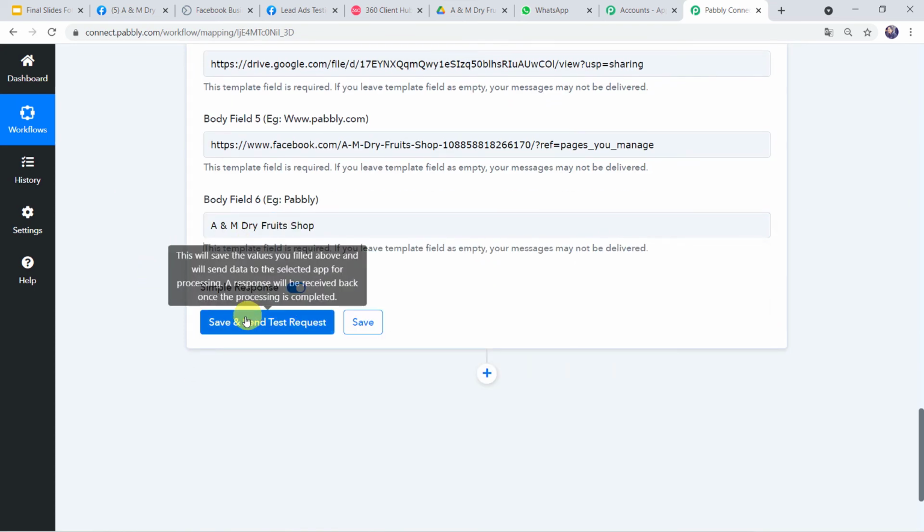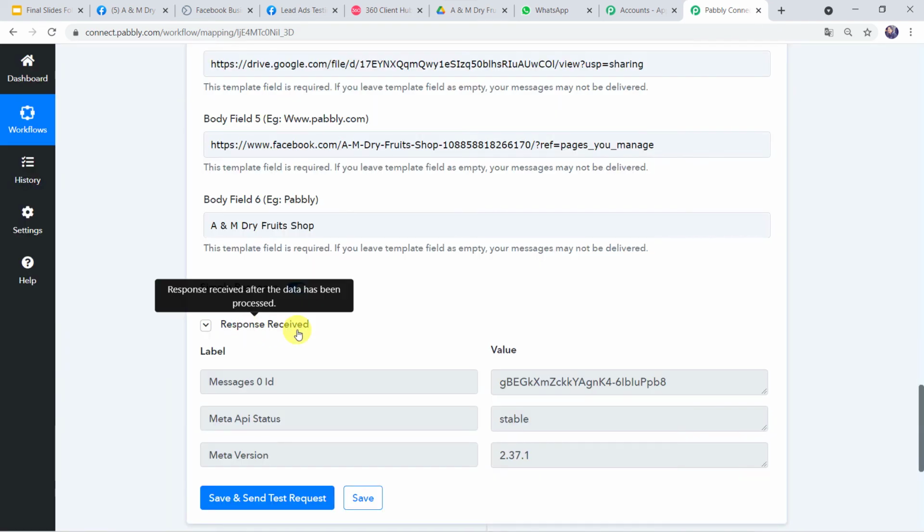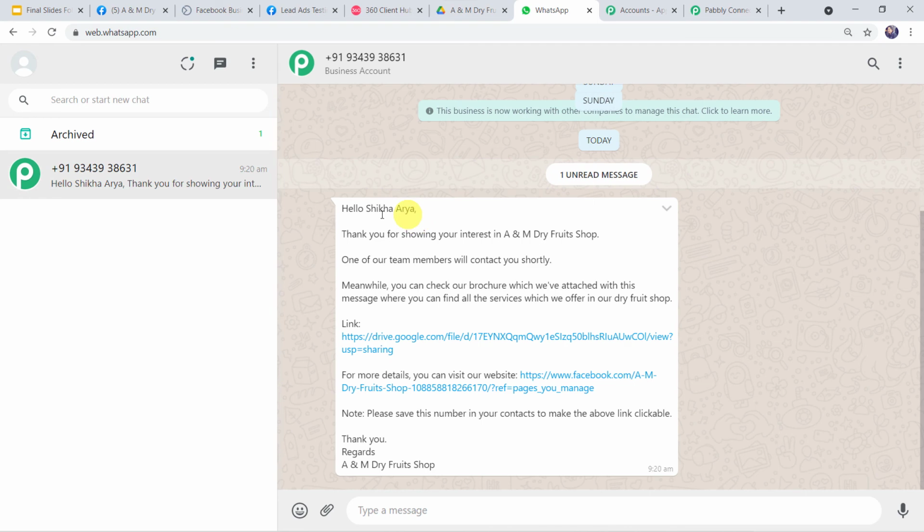And now let's click on save and send test request. And here we can see the responses received. So now let's move to WhatsApp and check whether the customer has received any message or not. And here we can see a new message. Hello Shikha Arya, thank you for showing your interest in A&M Dry Fruits Shop. One of our team members will contact you shortly. Meanwhile, you can check our brochure. So the same message that we have created in the template is displayed over here on the WhatsApp number of the customer.